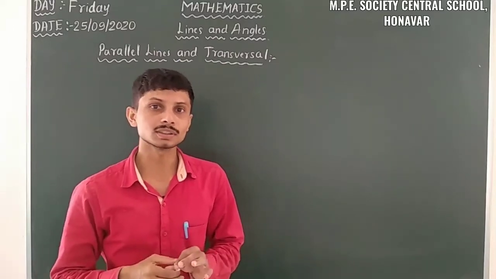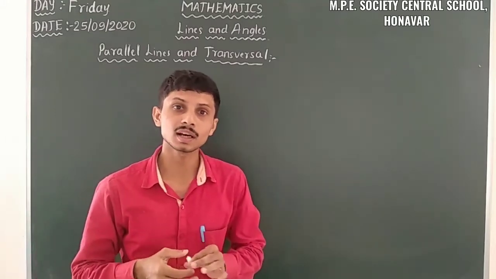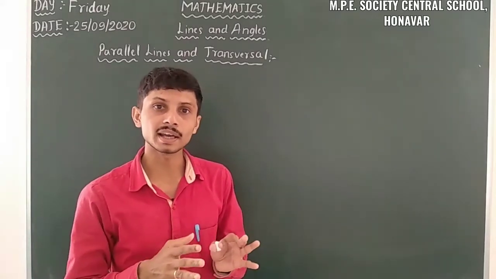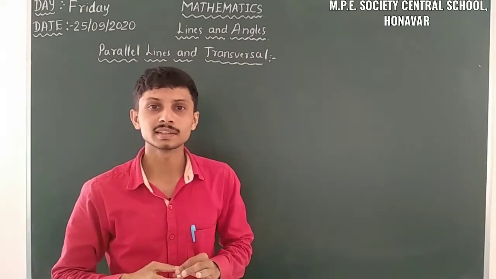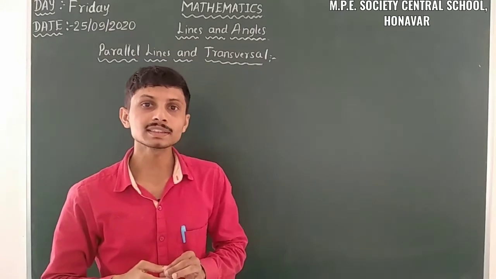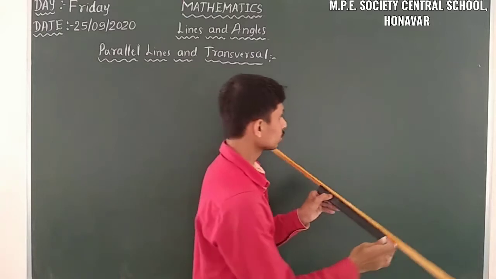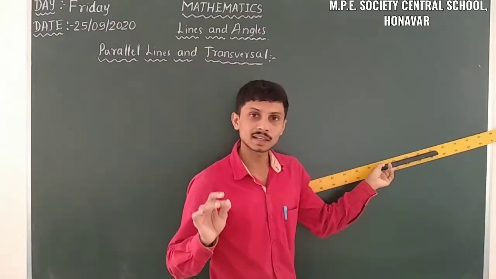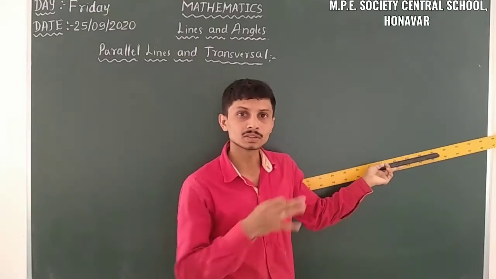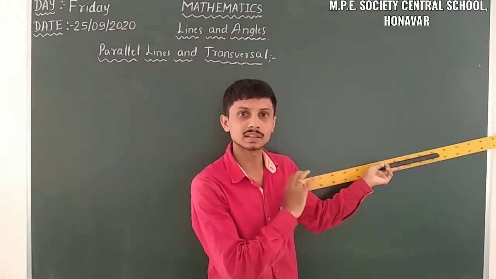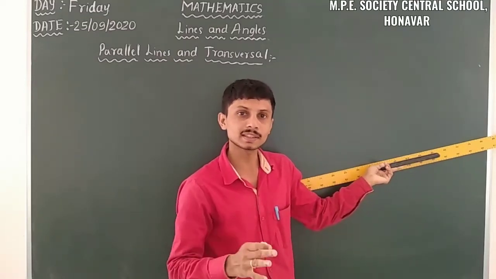So here a new concept appears, that is a transversal. A transversal is a line that intersects two or more lines at distinct points. So let us take a transversal. Here I am not taking any parallel lines. Before going to the parallel lines, firstly I will take intersecting lines, which are a type of intersecting lines.